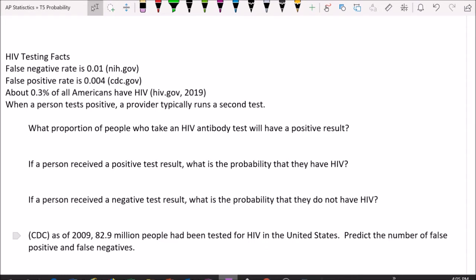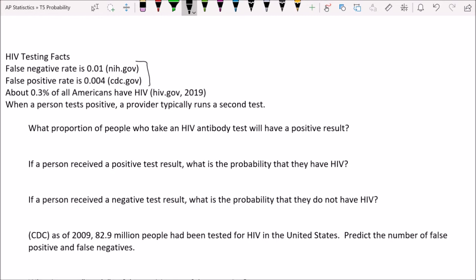The last thing we're going to do today is an example around HIV testing. Now, I do want to say that some of these numbers are a little bit outdated. These are a couple years out of date. I think it was around 2015 that those were true. I understand they've changed the methodology of HIV testing just a little bit since then with something called an ELISA test. But in any event, it illustrates a really important point that can come up just in the numbers of mathematics. It's kind of weird.